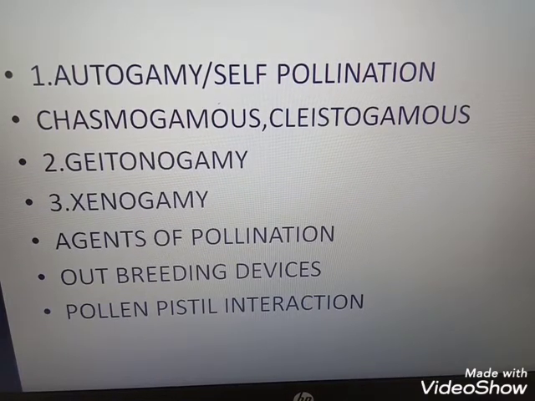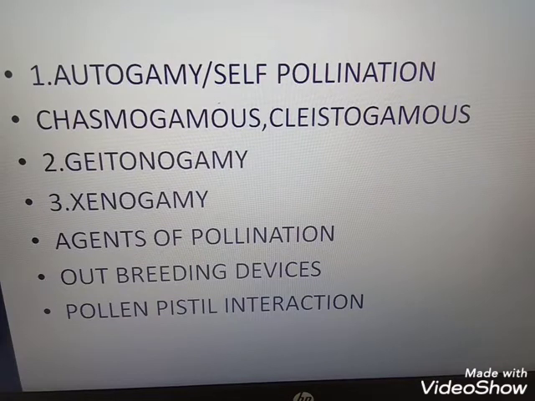It is a dynamic process involving pollen recognition followed by the promotion or inhibition of the pollen, because wrong and right pollens both land on the stigma. Clear? So pollination does not guarantee the transfer of the right type of pollen grain onto the right type of stigma. Hence the pistil has the ability to recognize the right type of pollen and to promote post-pollination events. This interaction takes place through the chemical components produced by them.